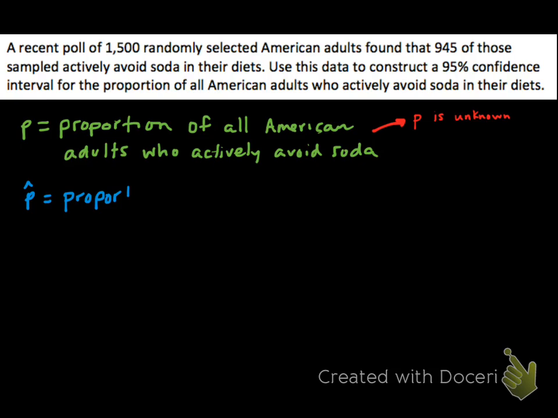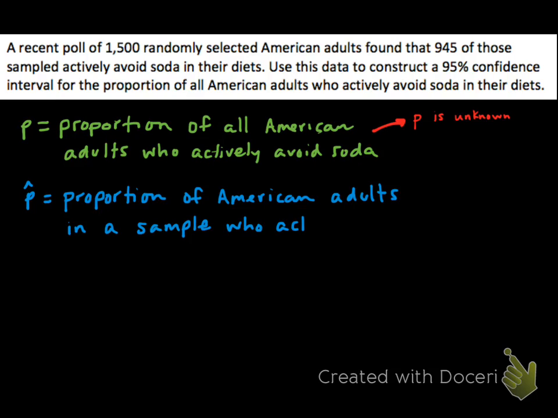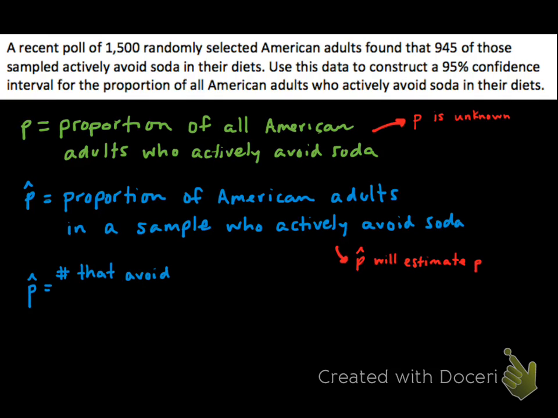We can get a good estimate for the parameter p by looking at p hat, the sample proportion of adults who actively avoid soda. Since p hat comes from a sample, it is often called a statistic. Whatever value we get for the statistic p hat should be a reasonably good estimate for the parameter p, because large random samples are fairly representative of their population. To calculate p hat, we look at the sample data for how many people avoid soda and divide that by how many people total were in the sample.